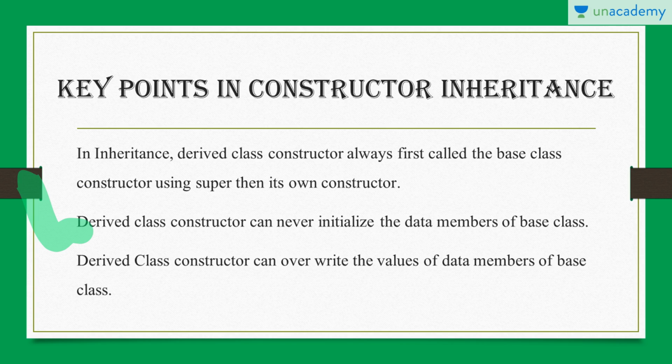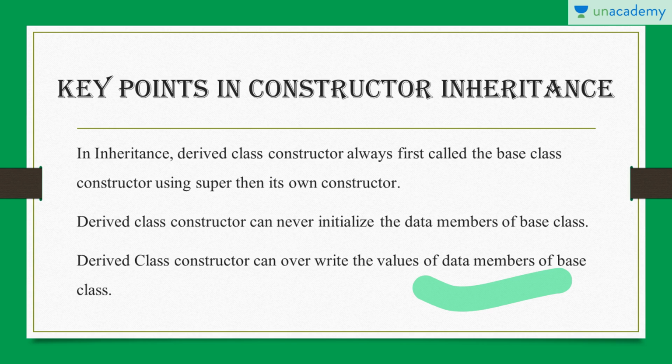They must be initialized using the base class constructor or by constants. Now, the derived class constructor can override the values of data members of the base class. It means that if we have already given initialized values to the data members of the base class, the derived class constructor can override those values. I mean it cannot give the initial values, but it can override those values.